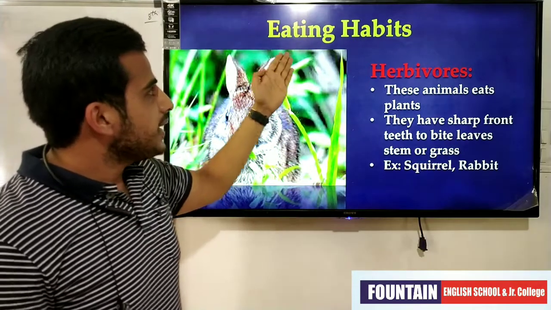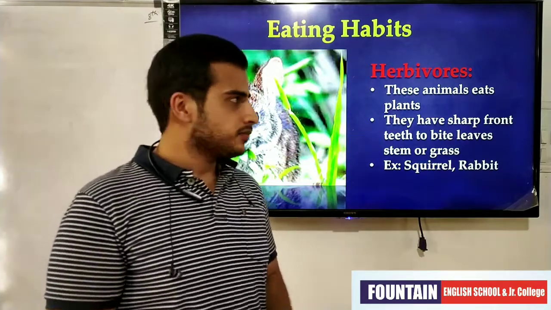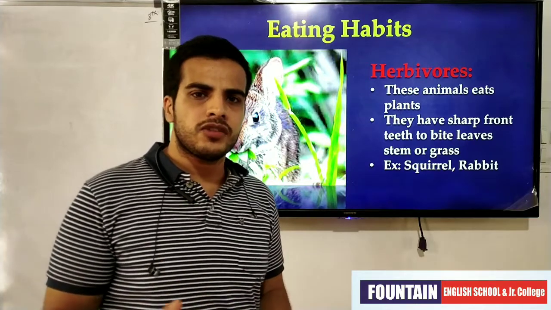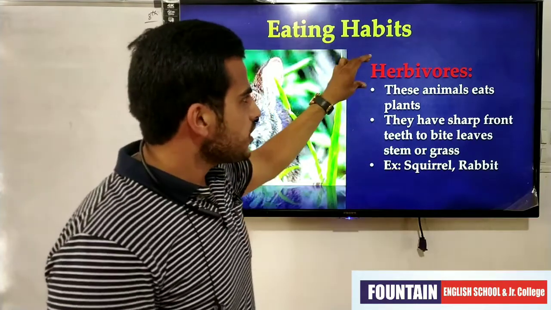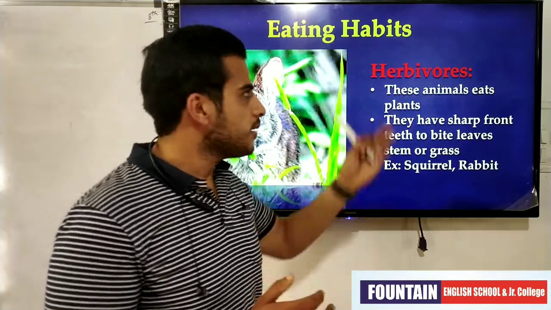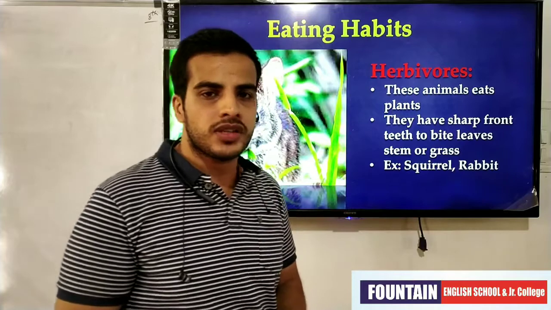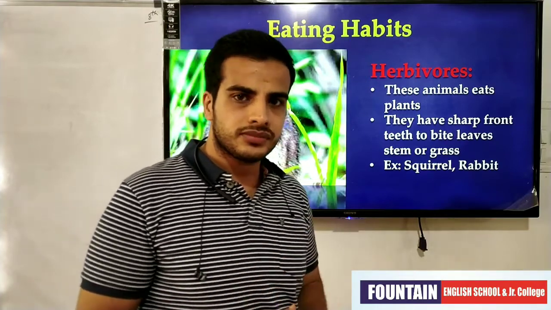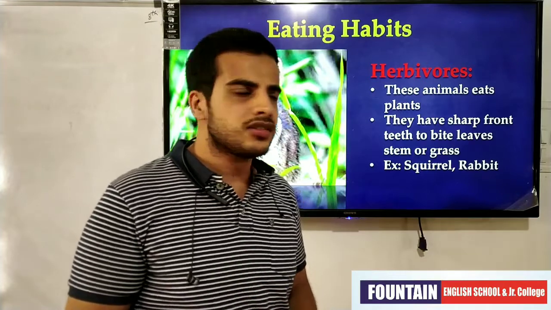Now come to the point, eating habits. Okay, there are so many different animals whose habits are very different from each other. So the first point is herbivores. What do you mean by herbivores? Herbivores means those animals which eat herbs, plants, trees or grass.